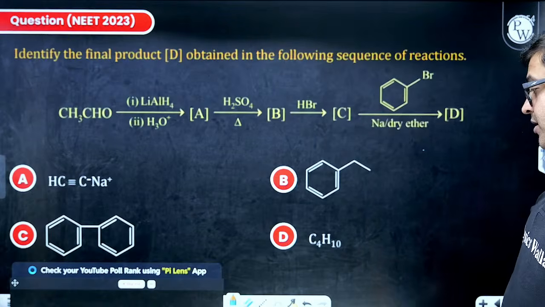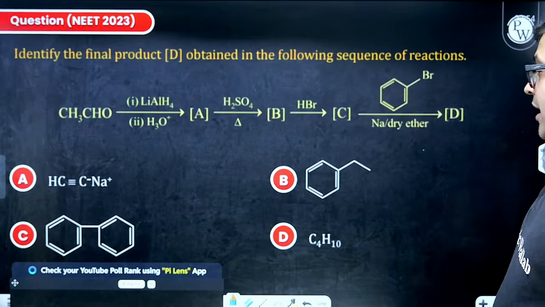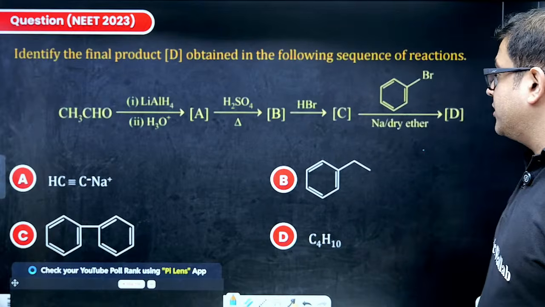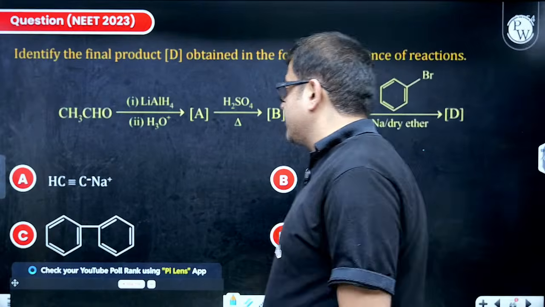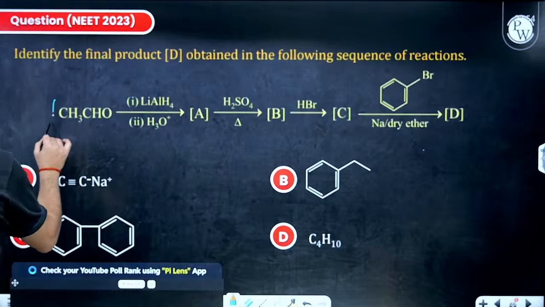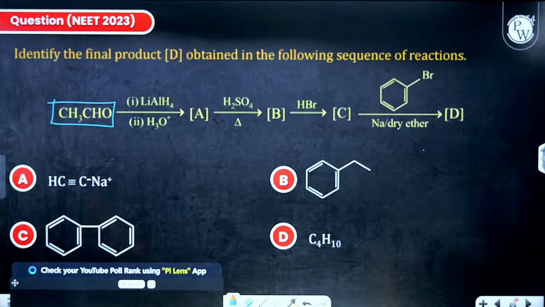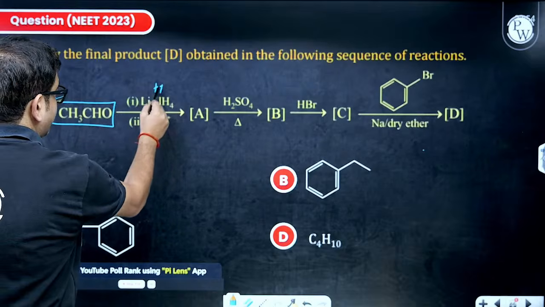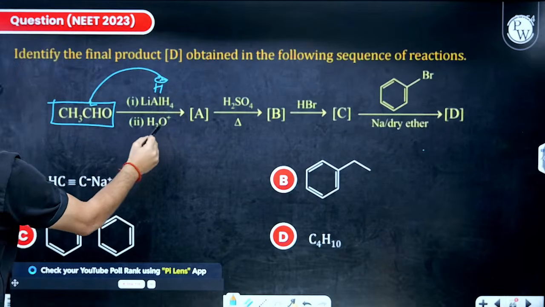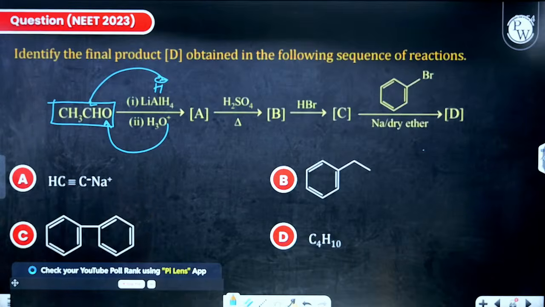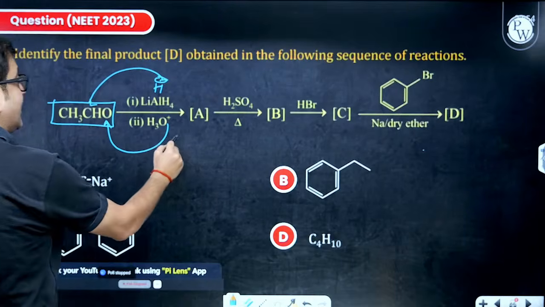Chalo, perfect. The question says you have to identify the final product of the reaction sequence. So first I have this aldehyde, sir, with lithium aluminium hydride after hydrolysis. Sir, this will give H minus, will go to the carbonyl group, and this will give H plus. That means, sir, this carbonyl group will be reduced to alcohol.